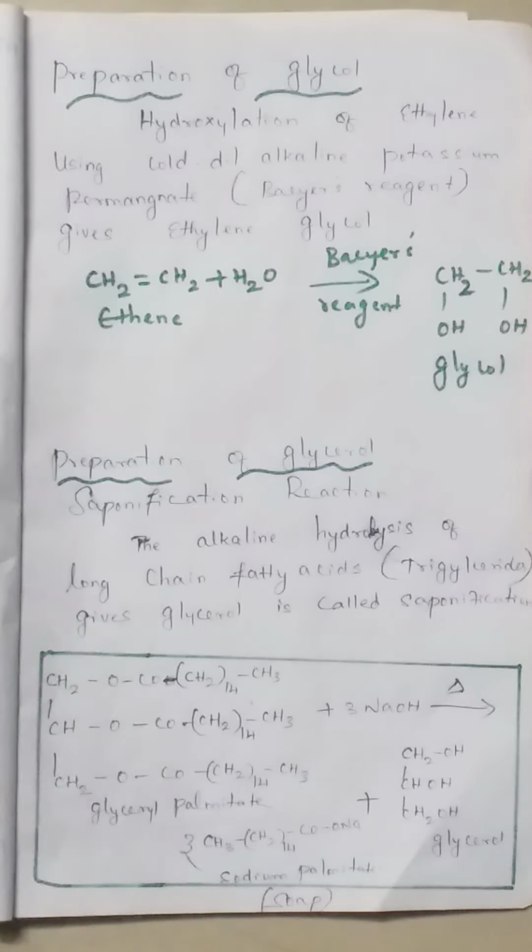So very important 2-mark question: how will you prepare dihydric alcohol, and how will you prepare trihydric alcohol, is over. So far we discussed the introduction part, then the classification of alcohols, then the preparation of alcohols. In the preparation of alcohol, there are 2 very important methods. One is how will you prepare alcohol from Grignard reagent, and number 2, how will you prepare it from the reduction of carbonyl compounds, and also the preparation of glycol as well as glycerol. So in the next class we will see the properties of alcohols.